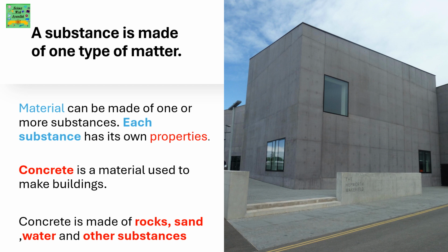A substance is made of one type of matter. Material can be made of one or more substances. Each substance has its own properties. Concrete is a material used to make buildings. Concrete is made of rocks, sand, water, and other substances.